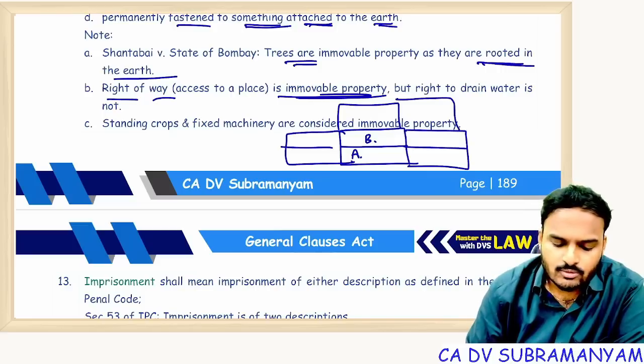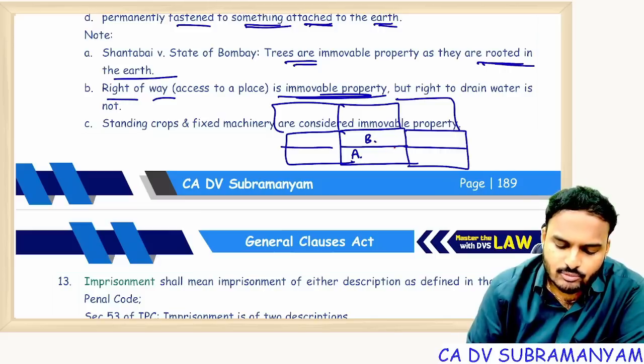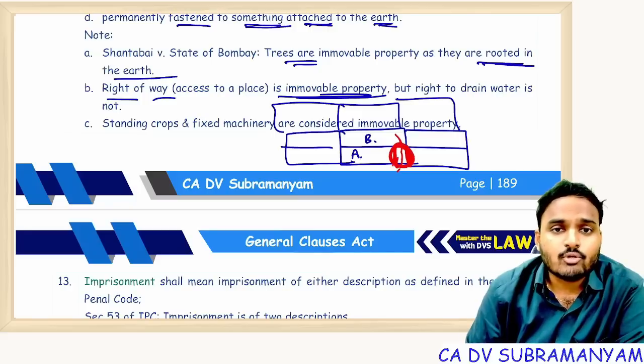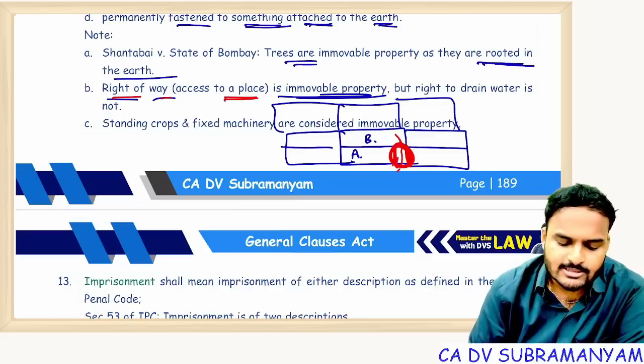All sides, buildings are there. So B requested A, you just give me some space to enter into my premises. A allowed, okay. So this is a path to enter into your premises, and for this path, I will charge you some rent. Will this path come under immovable property definition or movable property definition? The answer is immovable property. Right of way, access to a place, is immovable property.